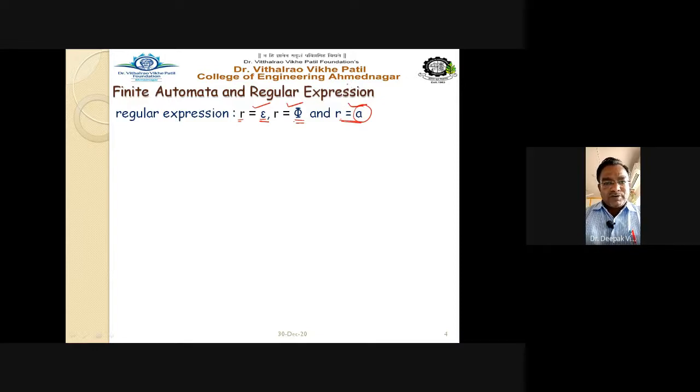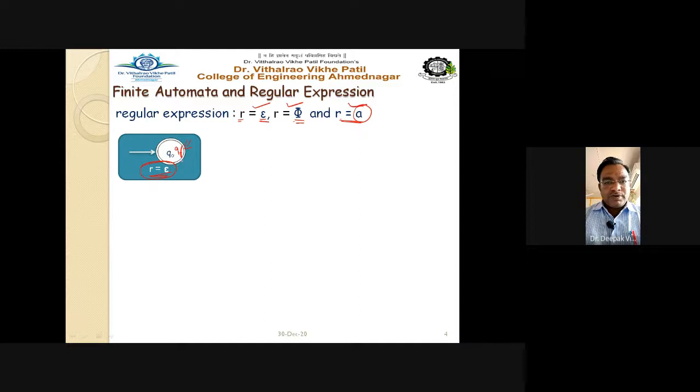So for these types of regular expressions, how do we draw the automata, or the transition diagram? See one by one. This is the first case, R equal to epsilon. It is drawn with a single state Q0, which is a final state. Draw two concentric circles, as you know how to draw the final state. So Q0 with one arrow marking it as the start, and it is a final state, or you can write it as QF. This is the diagram for the regular expression R equal to epsilon.